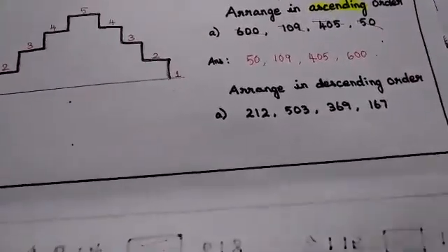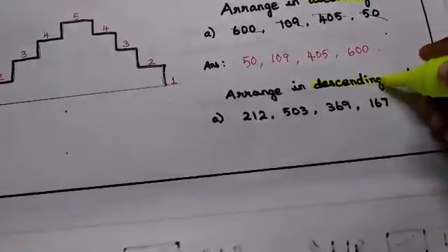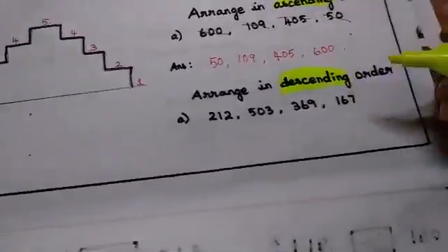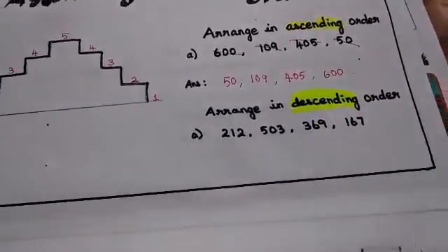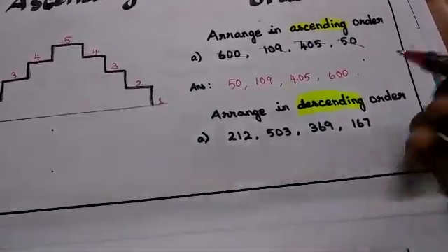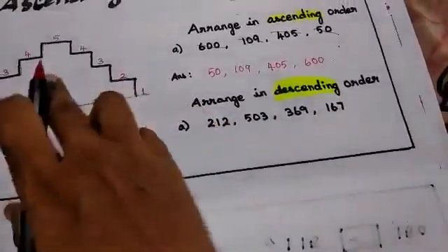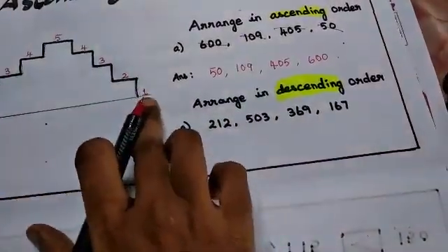Next, we are moving to the descending order. Descending means bigger to smaller. Remember the word as dancing: dancing is starting from the stage and coming down from the stage.